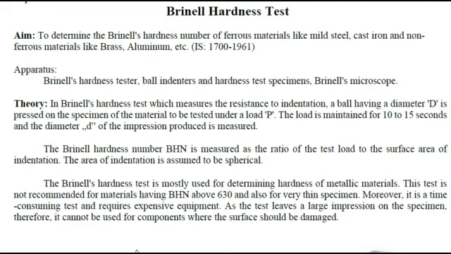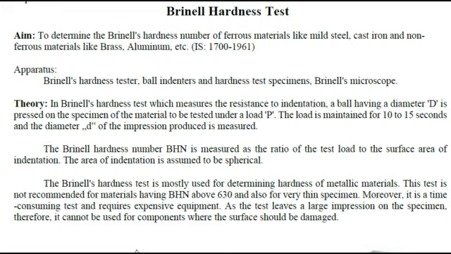Generally, the hardness test is conducted by a penetration test. A specimen of the material will be penetrated or indented with the help of a higher hardness material such as a steel ball or diamond cone.